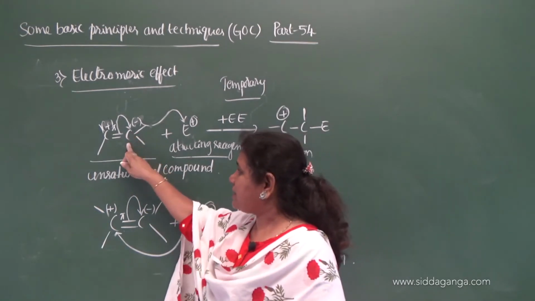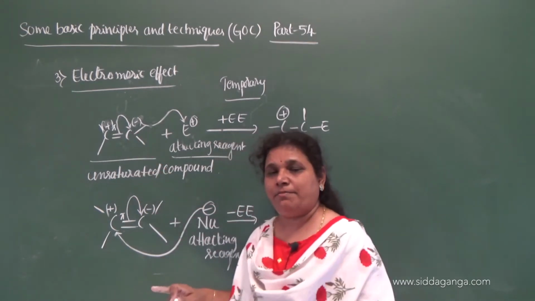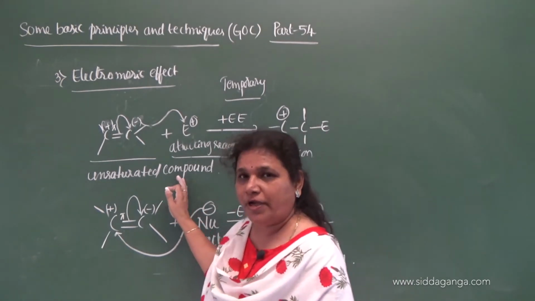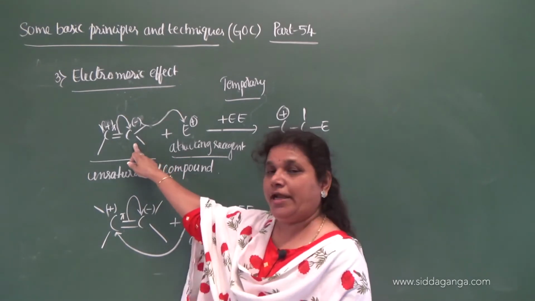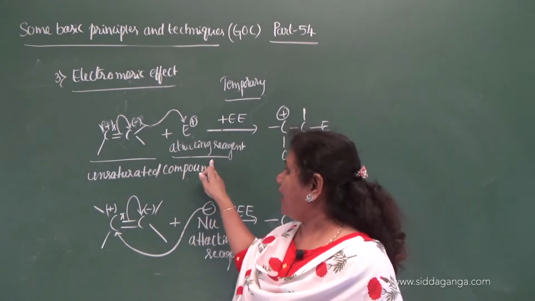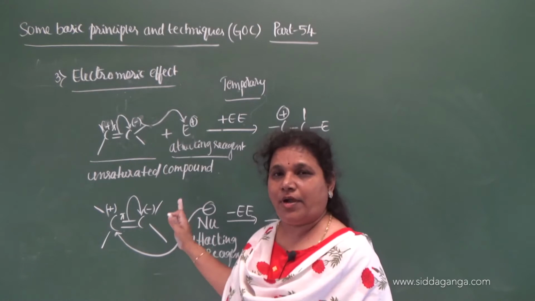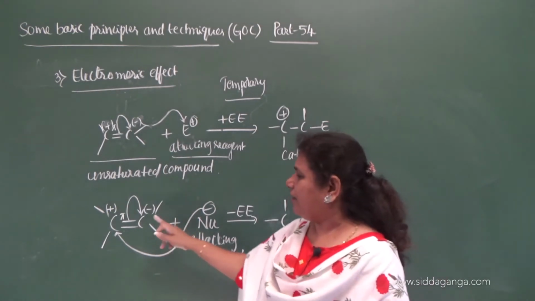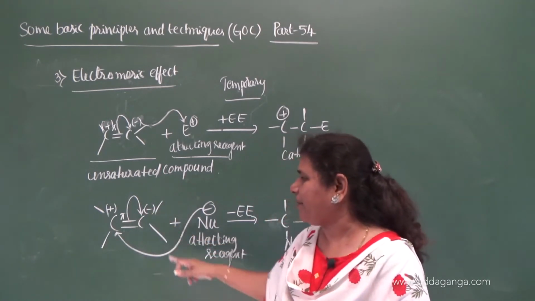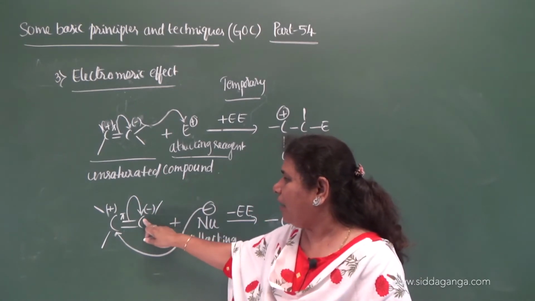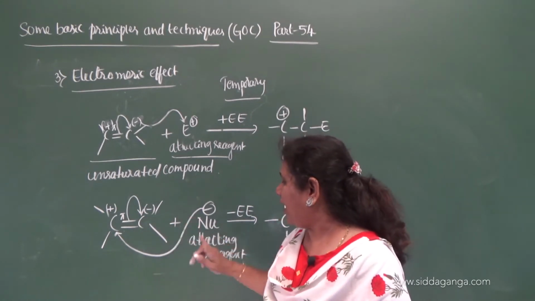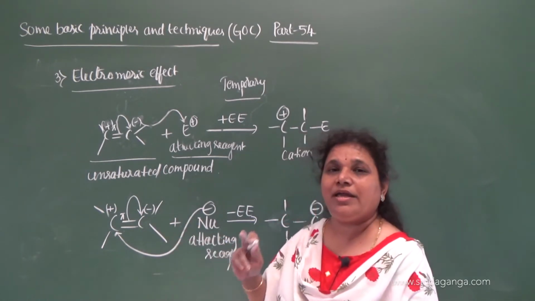So in this case, the complete displacement of the pi electron of the unsaturated compound takes place to that bonded atom where the attacking reagent gets bonded, whereas in the case of negative electromeric effect, the displacement of the pi electron takes place onto that bonded atom to which the attacking reagent is not bonded.